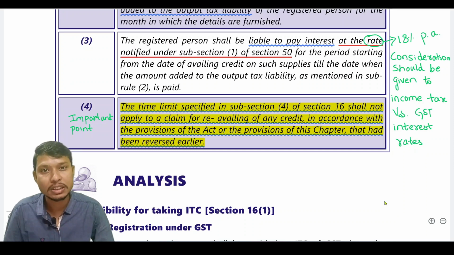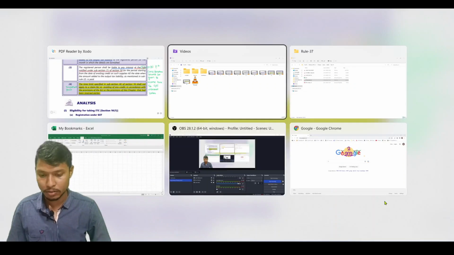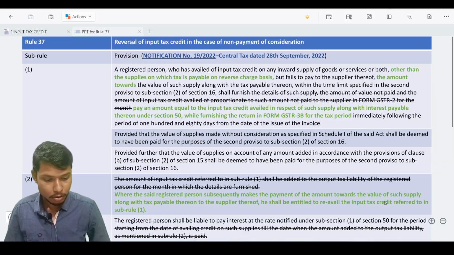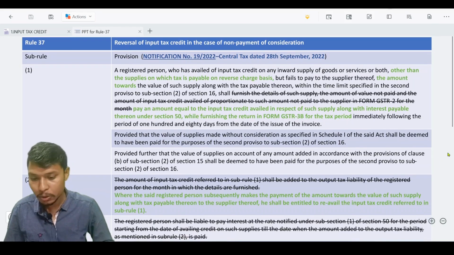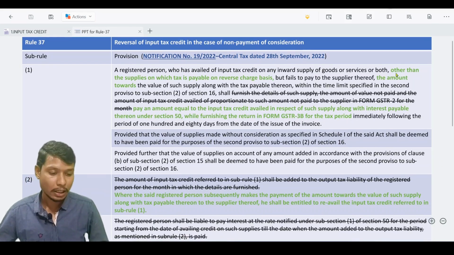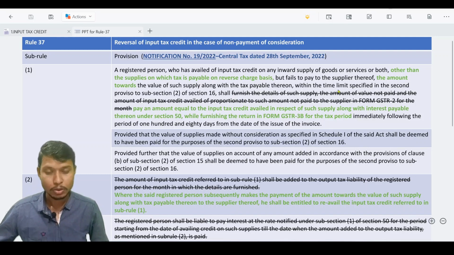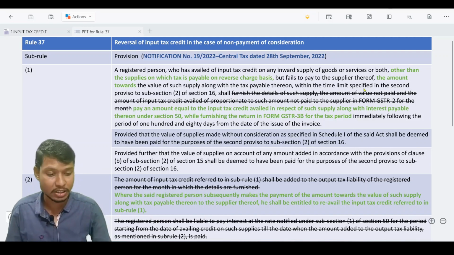Now let's discuss the amended Rule 37. Let me open the amended rule. This is the amended Rule 37. Okay, what I have done is I have highlighted the amended part in green color, and the part which is omitted in the older rule I have struck off, so that we will have a better understanding of the amended Rule 37.